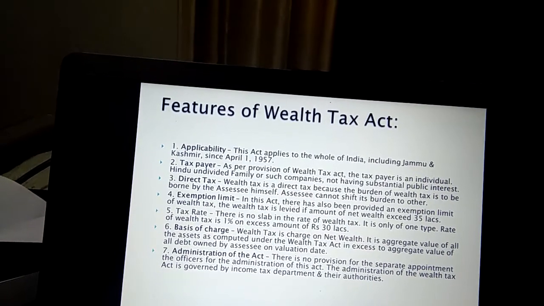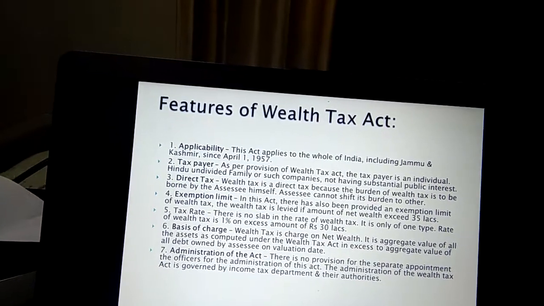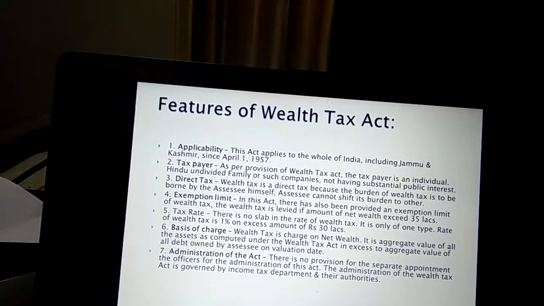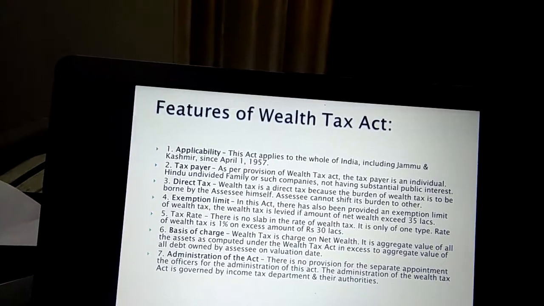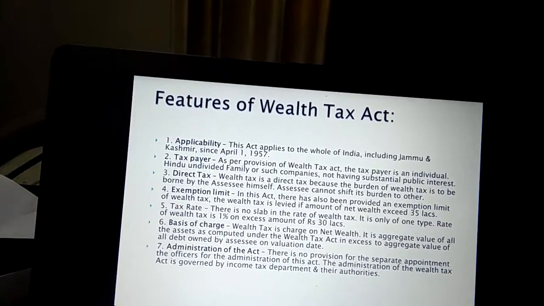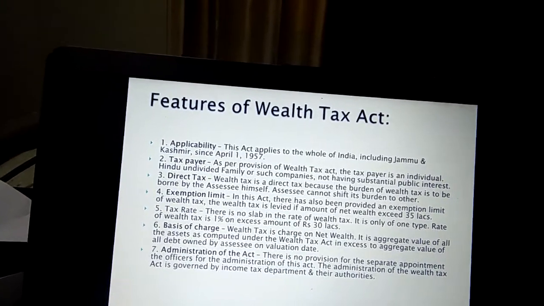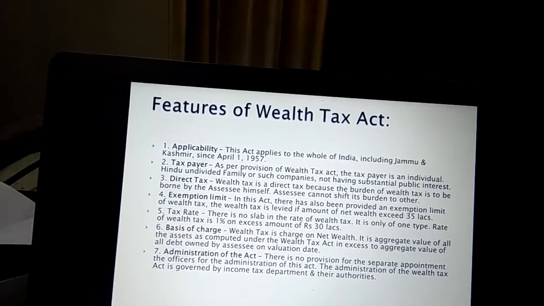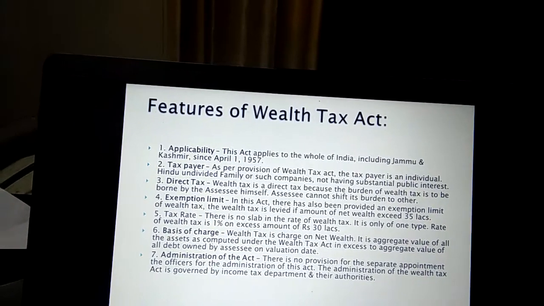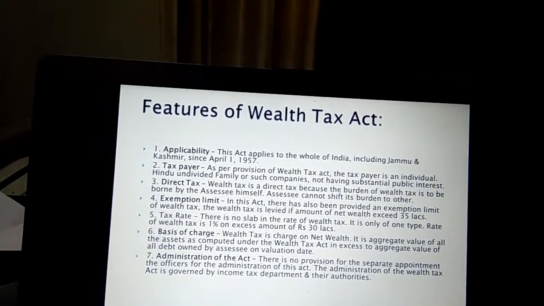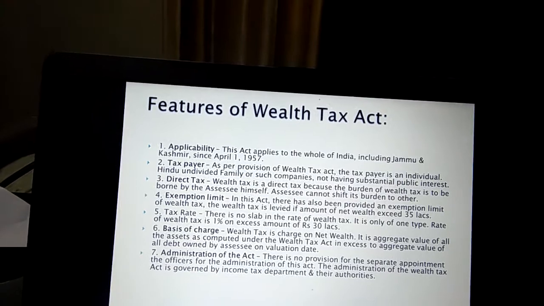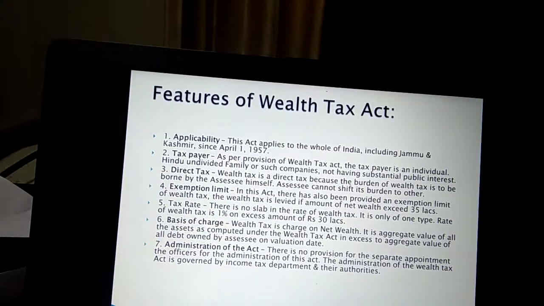Basis of charge. Wealth tax is charged on net wealth. It is the aggregate value of all the assets as computed under the Wealth Tax Act in excess of the aggregate value of all debts owed by the assessee on the valuation date. That is, wealth tax will be charged on your net wealth. We will calculate the assets of the assessee, and then all the deemed assets will be added to the wealth of the assessee. Then we will deduct all the debts owed by the assessee on such assets, and the left over value, that is net assets, if they exceed rupees 30 lakh, then 1% wealth tax will be charged.